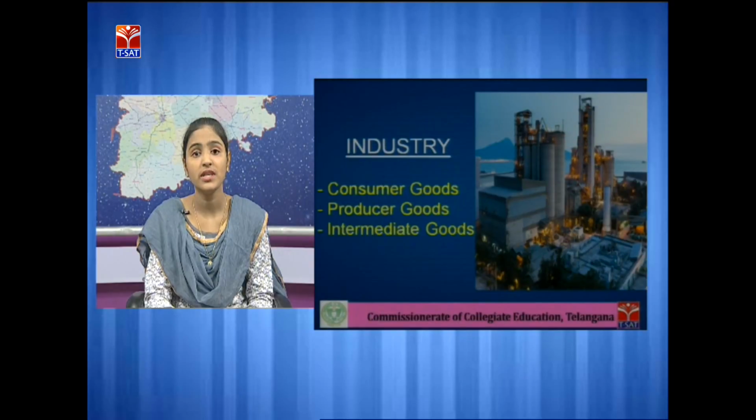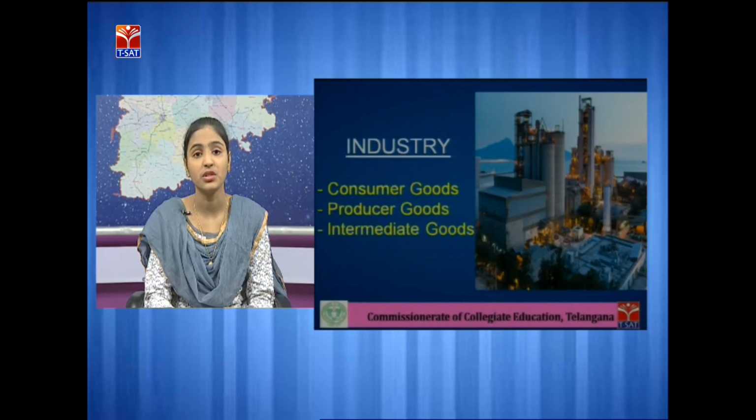The goods that are produced by industry are classified into three types, that is consumer goods, producer goods, and intermediary goods. Consumer goods means the goods that are purchased by the consumer for consumption purpose but not for profit motive. Examples: breads, groceries, etc. Producer goods are the goods that are purchased by the organization for the purpose of reproducing it or for the purpose of selling and making profit from it.